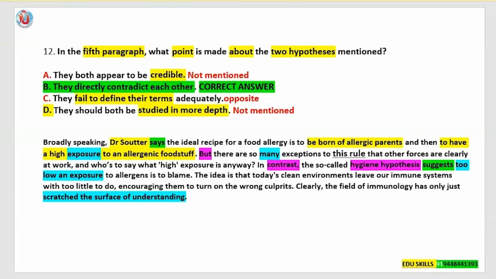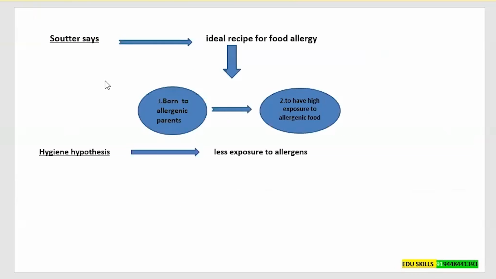Now, if you look into the text, it is mainly telling about the two hypotheses. So you should know what these hypotheses are telling. In the text, it is mentioned, Soter says, he's telling the ideal recipe for food allergy. What is meant by a recipe? A recipe is a mixture of ingredients. The ingredients for the food allergy are, first, being born to allergenic parents, and second, having high exposure to allergenic food. This is exactly the same as what has been mentioned in the text. I've just made it simple for you to understand.